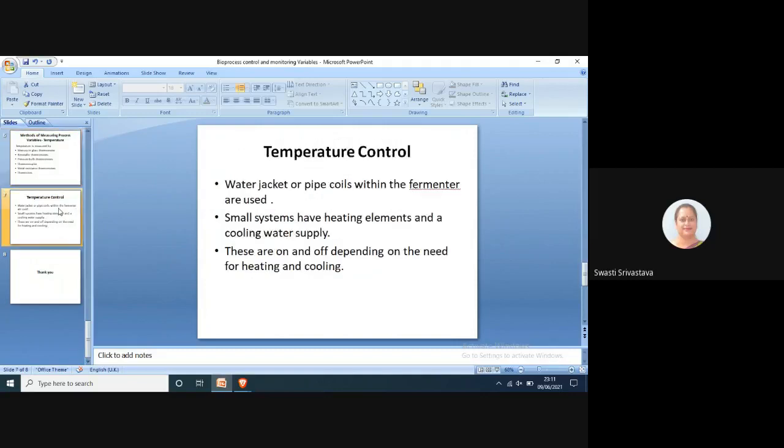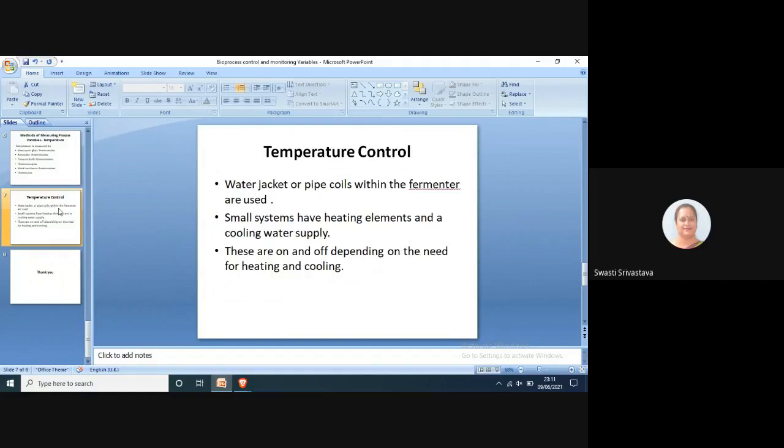Then the temperature control can be done by water jacket or pipe coils within the fermenter. That is, you either put a hot water jacket, or you put heating elements inside the fermenter, or you circulate cold water or hot water through the pipe coils within the fermenter.